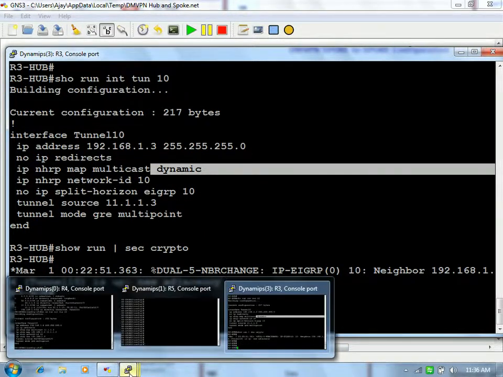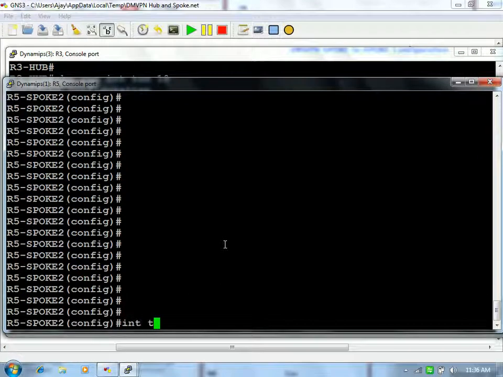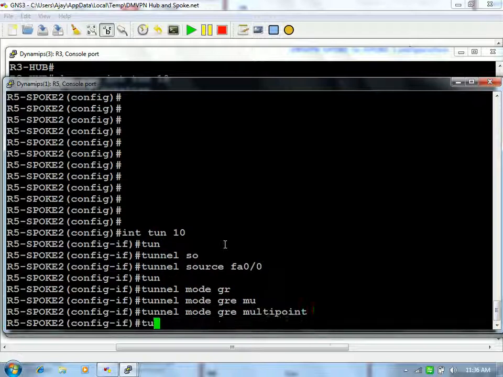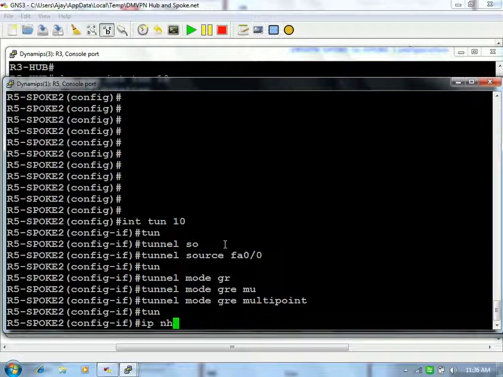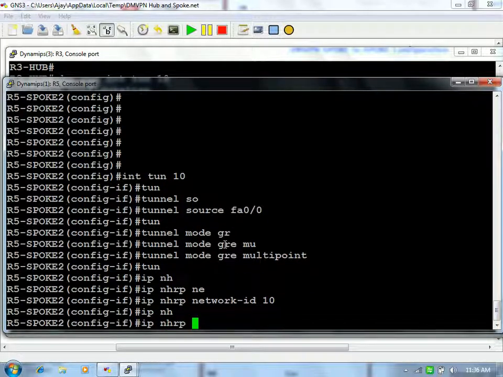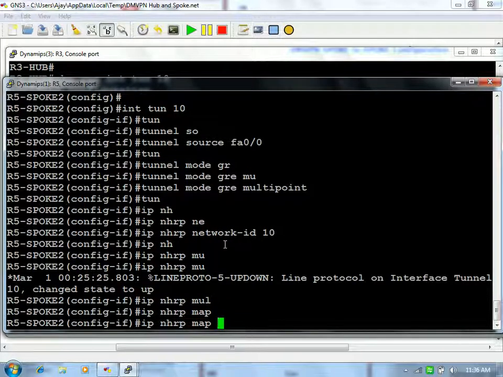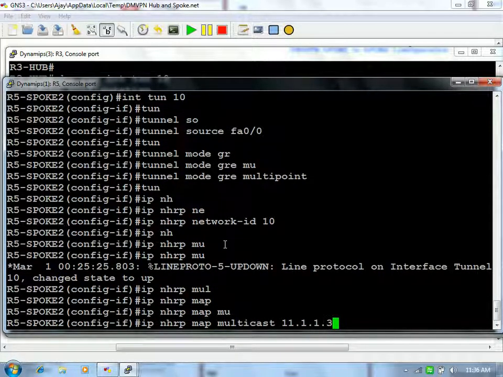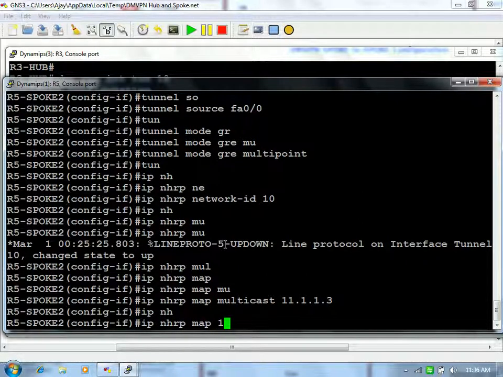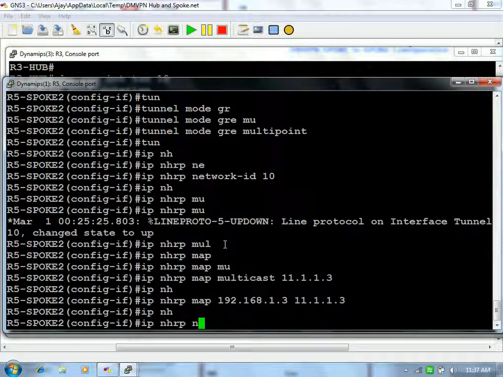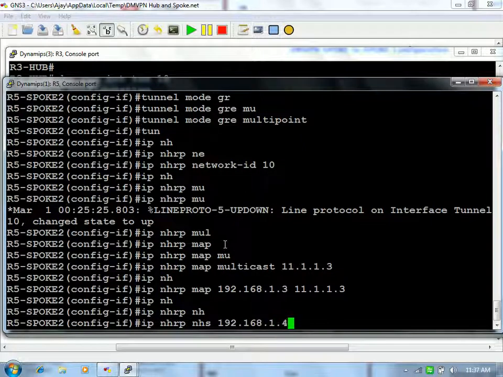So now let's configure the same thing on R5. Interface tunnel 10, tunnel source FA0/0, tunnel mode GRE multi-point, IP NHRP network ID 10, IP NHRP multicast 11.1.1.3, IP NHRP map 192.168.1.3 11.1.1.3, IP NHRP NHS 192.168.1.3.